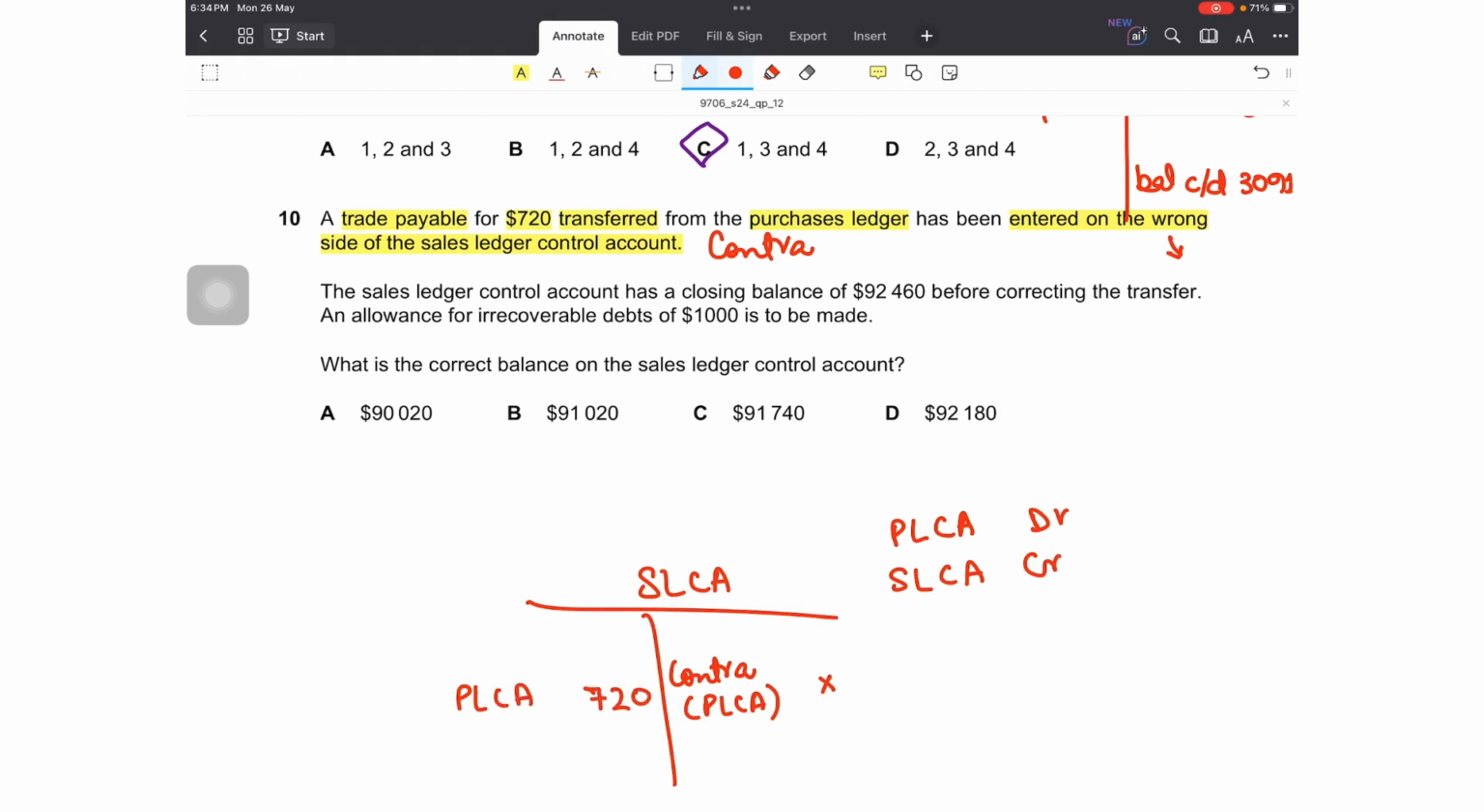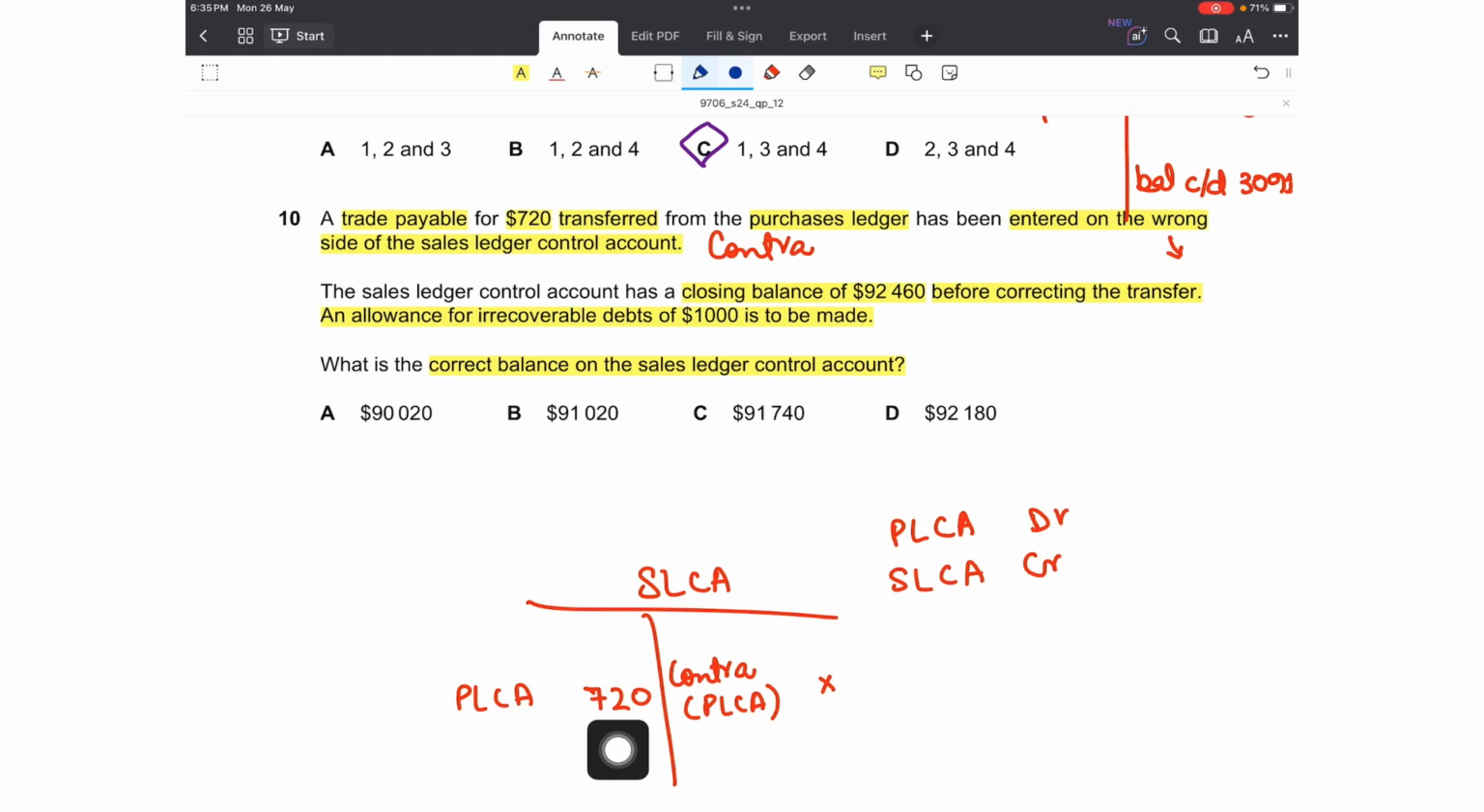This is the error. The question further says that the sales ledger control account has a closing balance of $92,460 before correcting the transfer. An allowance for irrecoverable debts of $1,000 is to be made. What is the correct balance on the sales ledger control account? First of all, we have to correct this error. This 720 shouldn't have been recorded on the debit side, it should have been recorded on the credit side.